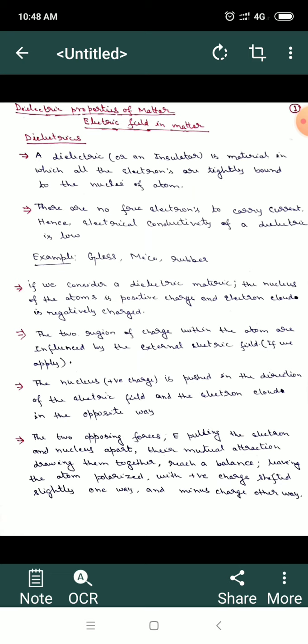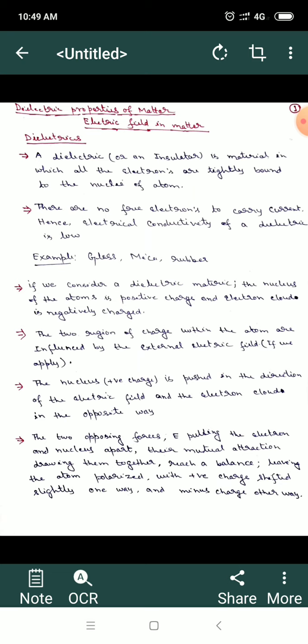Obviously, if you look around yourself, you will find that every day we are interacting with two major classes of material. One is the conductor and the other is the insulator. Insulators are the materials of interest in this topic, and insulators are also sometimes known as dielectrics. Remember that not all insulators are dielectrics, but it is a necessary condition that all dielectrics must be insulators.